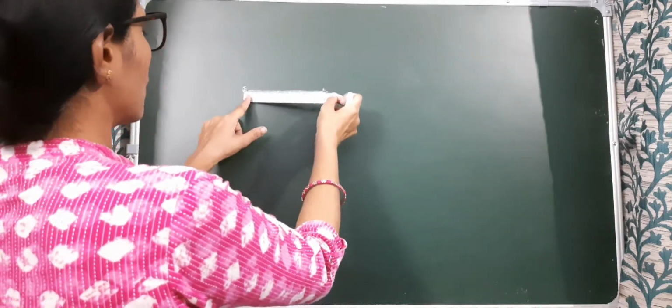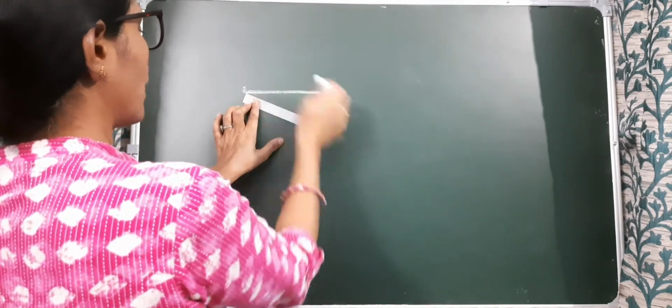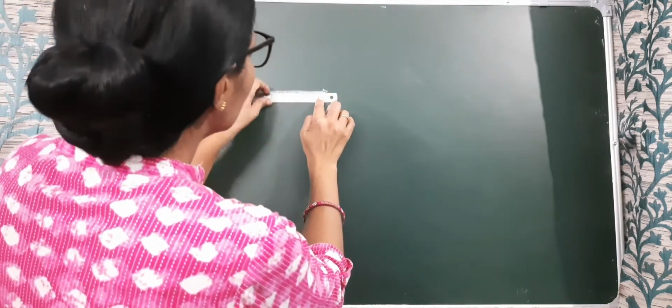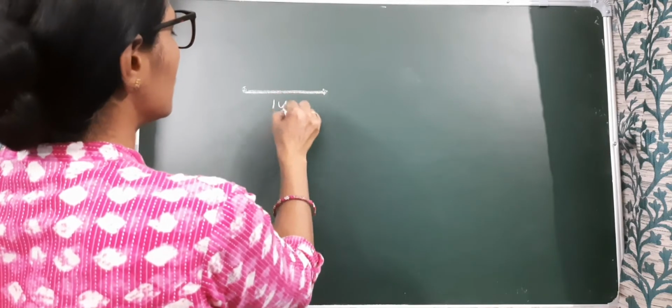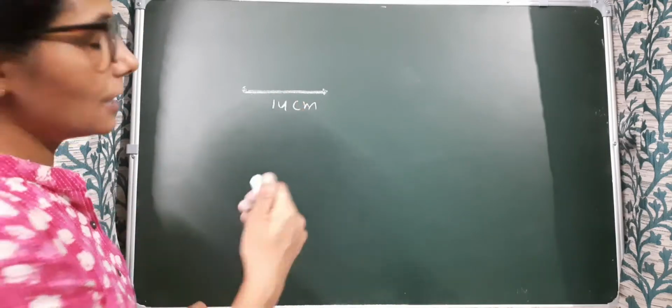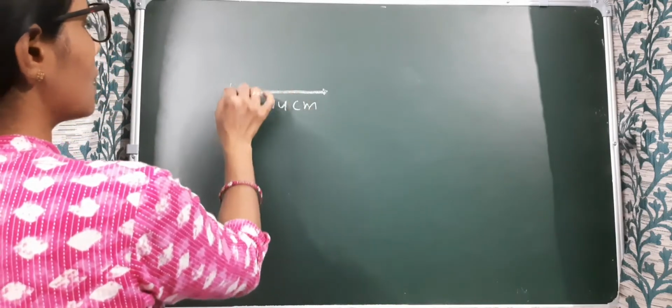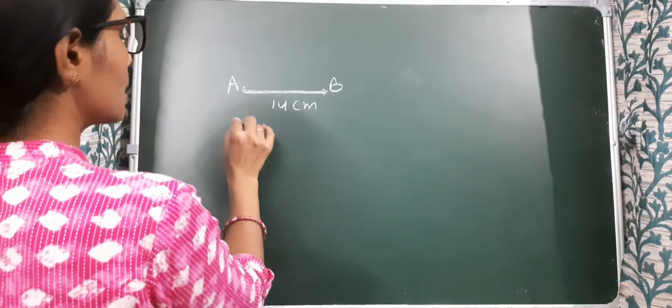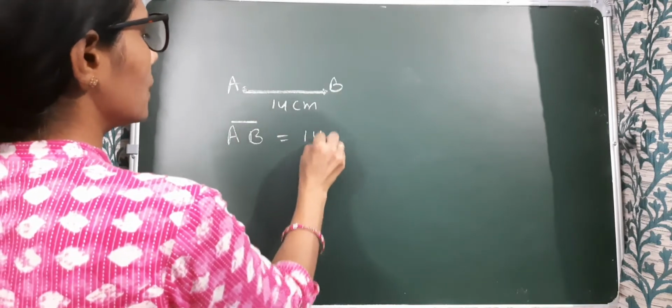So we put 0 at one end point and measure it till the second end point. It is 14 centimeter in length. So the length of this line segment is 14 centimeter. In this manner we can measure any line segment. So suppose the name of this line segment is AB. We can say the length of this line segment AB is 14 centimeter.